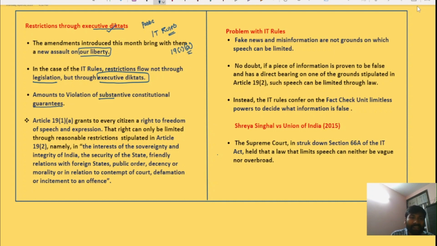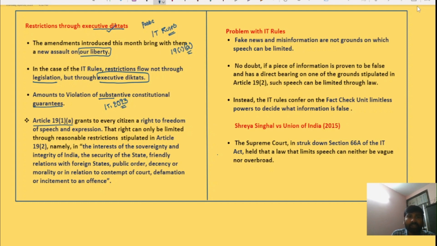So what are the guarantees given in the Constitution, and what are the rights which are violated by the IT Rules Amendment 2023? Let's understand this.